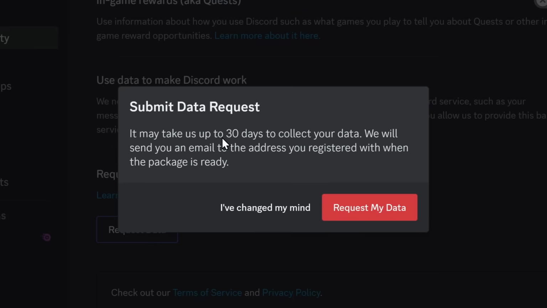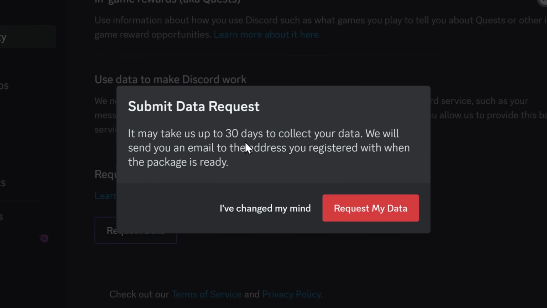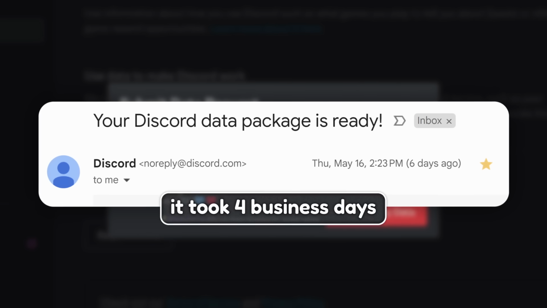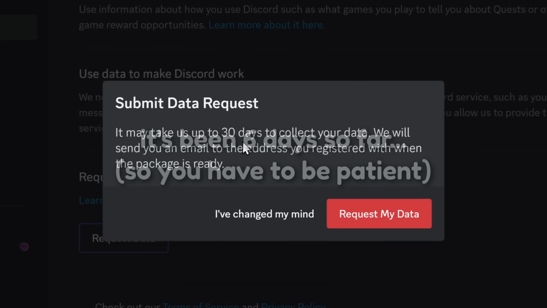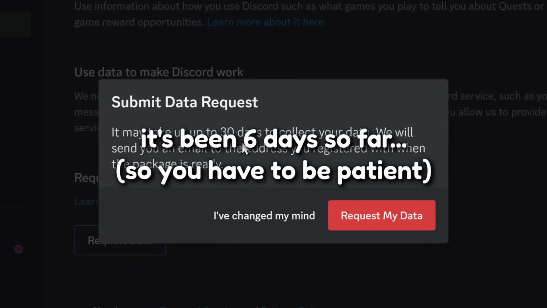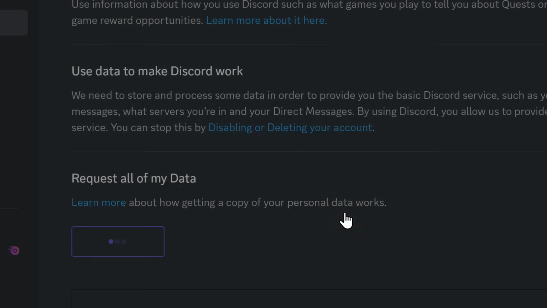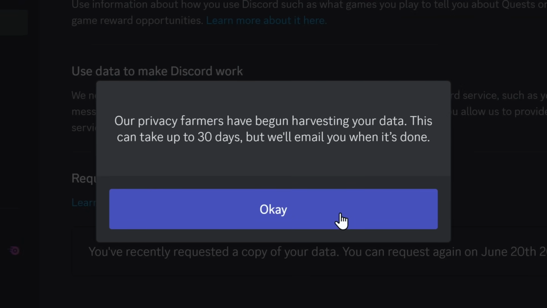Now, it's going to take up to 30 days to collect your data, and I tried a week ago, and I got my data package after 4 business days, and then I tried again on an alt account, and it's taking longer than 4 business days. So it's going to take a hot minute for you to get your data, but if you're good with that, click on request my data, and then wait for an email from Discord.